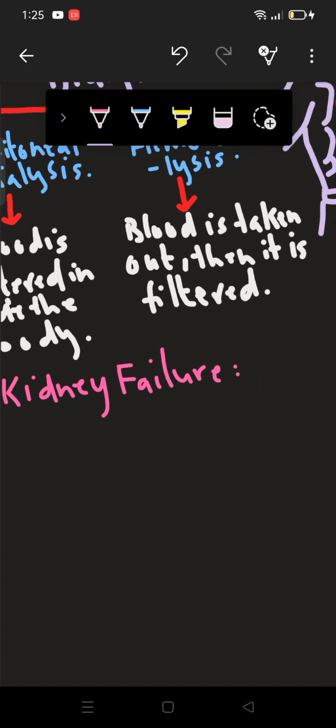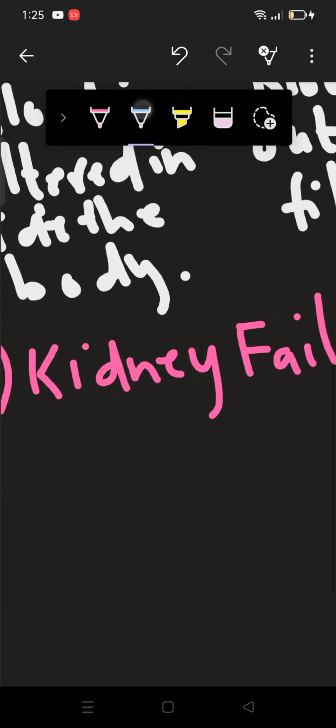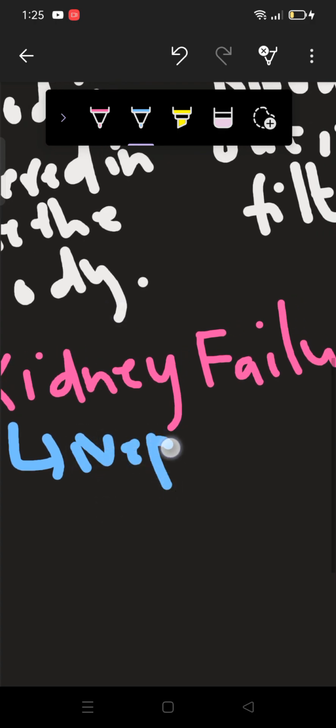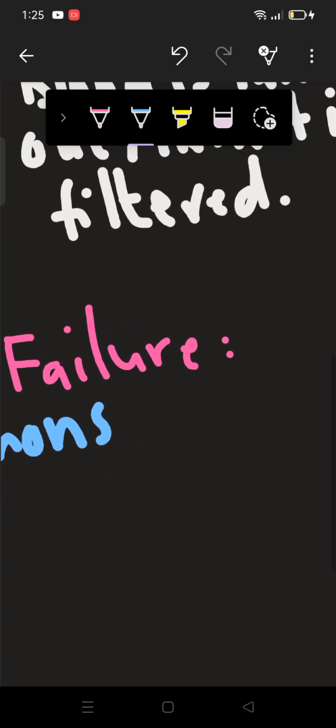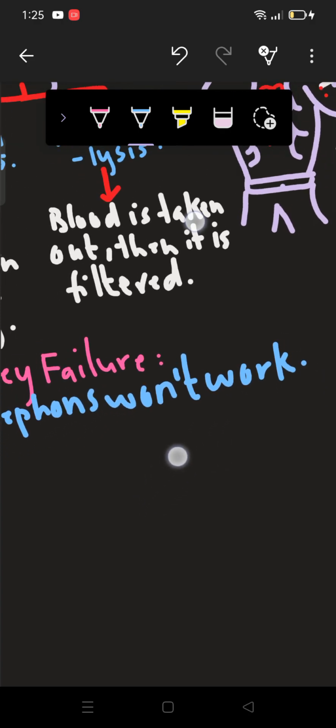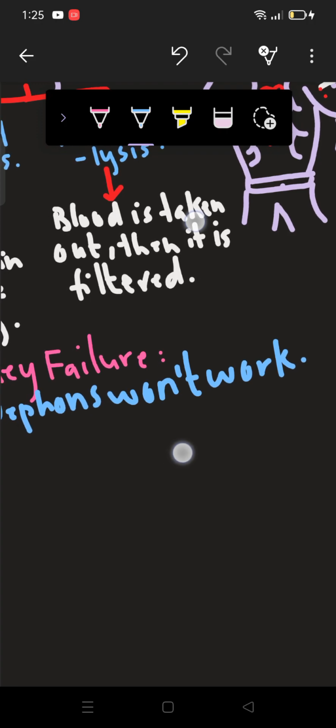Like sometimes our nephrons of the kidney stop working. So here let me write this down. Here in this case, nephrons of the kidney won't work. So sometimes the nephron of kidney does not work. It is called kidney failure.